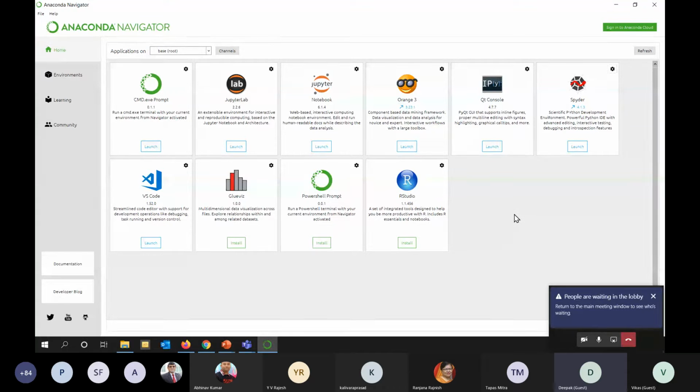So I told you that there are a lot of different packages in Python. There are around 6,000 packages available online, more than that. I'm quoting only the packages which are registered. A lot of different packages are on GitHub and not registered on the Python website. And this Anaconda only consists of around 600 packages. So how to install different packages if you want to work on AI, on machine learning?